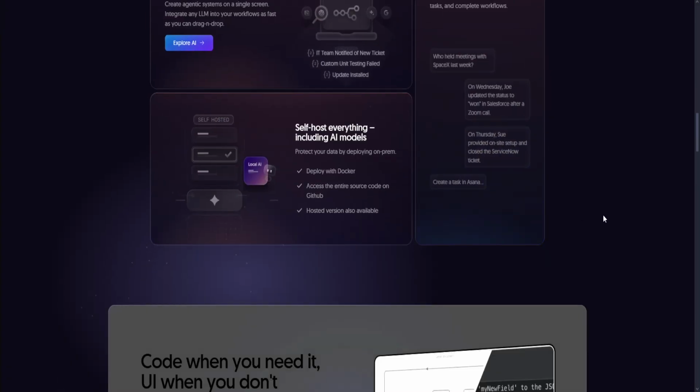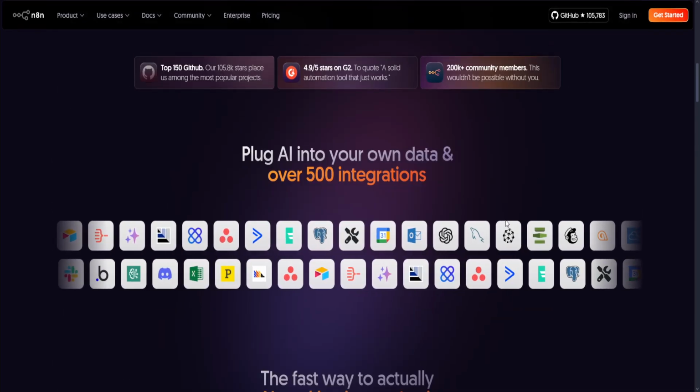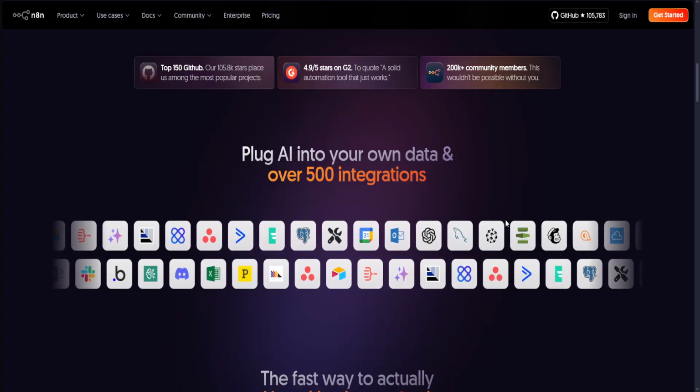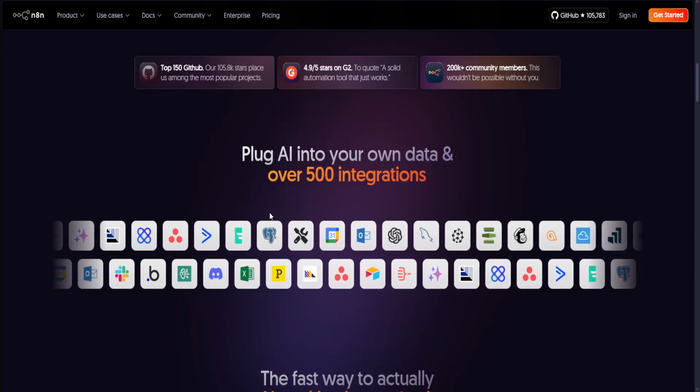It is open source and self-hostable. It is also ideal for API integrations, automations, and data movement. It also offers hundreds of nodes for apps, webhooks, and databases, and it's great for developers and DevOps. Now the downside though is it's not designed for LLM native logic, and the UI can get messy in large workflows, and it requires some technical setup.